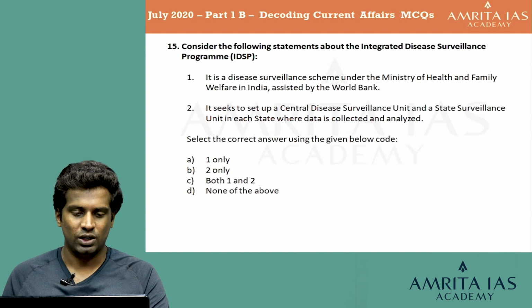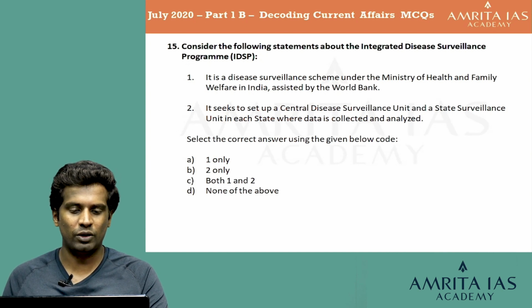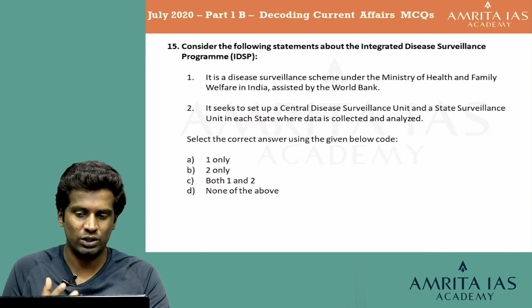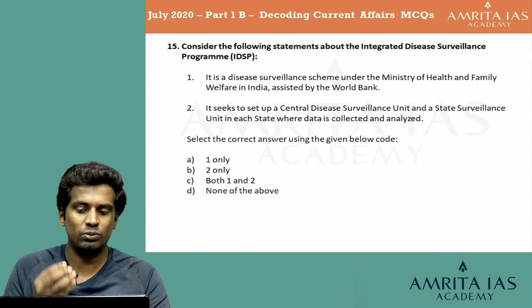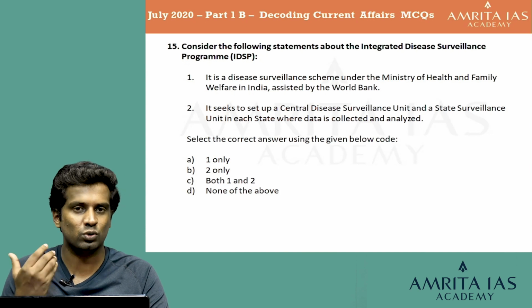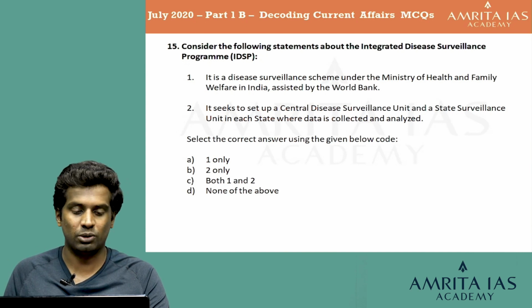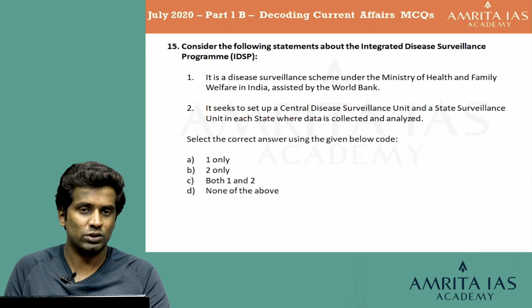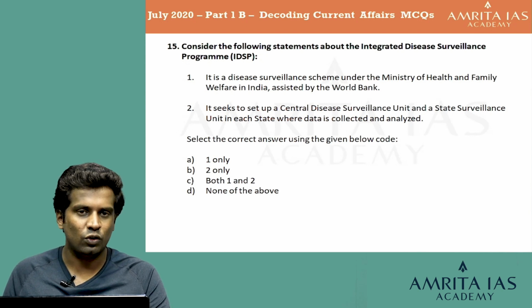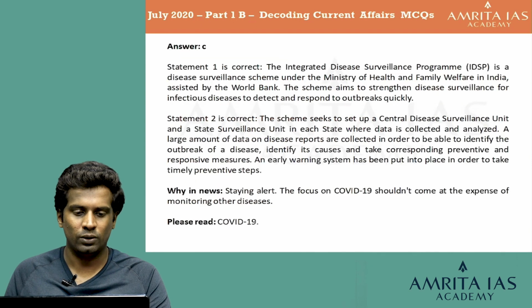Let's look at the statements. It's a disease surveillance scheme under the Ministry of Health and Family Welfare assisted by the World Bank. The statement seems very right, very logical, because it talks about disease surveillance, and the ministry involved is also the Ministry of Health and Family Welfare, and the World Bank is also assisting in that, which is also true. It is quite possible that can happen. Let's look at the second statement. It seeks to set up a central disease surveillance unit and a state surveillance unit in each state where data is collected and analyzed. Yes, that is also true, because it's just collecting the data about that. So the second statement also seems highly true. There is not much scope for error. So in this case, let's go for option C, both 1 and 2, which would be the right answer.